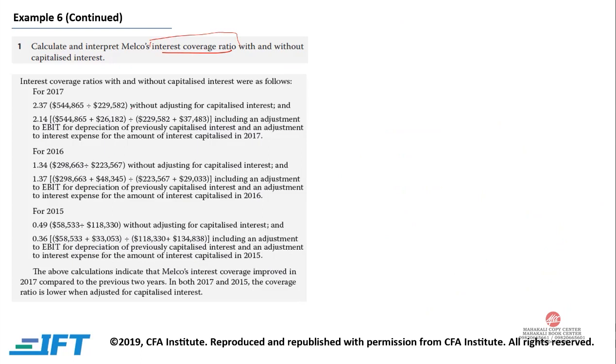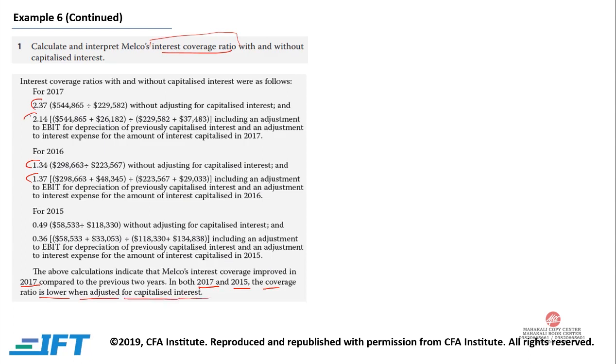Now the thing that we need to understand is that the above calculation indicates that Melco's interest coverage ratio improved in 2017. So from 1.34 unadjusted went up to 2.37, and adjusted from 1.37 to 2.14. Compared to the previous 2 years, in both 2017 and 2015, coverage ratio is lower when adjusted for capitalized interest.